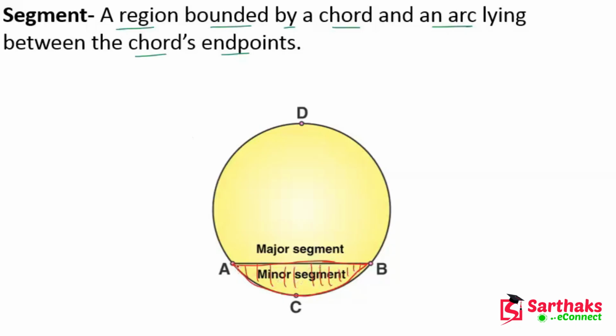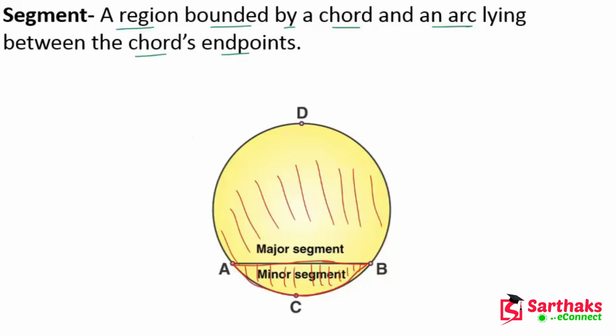The region bounded by the chord and the minor arc is the minor segment. ACB is the minor arc. And the region bounded by the chord and the major arc, meaning this whole region, is the major segment. Arc ADB is the major arc and arc ACB is the minor arc. I hope you get this point, my dear friends.